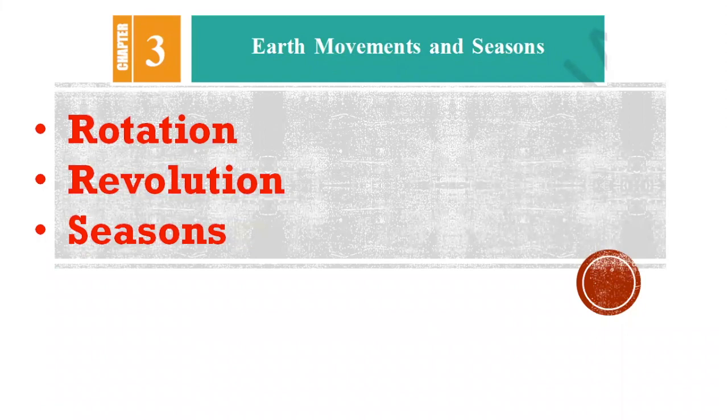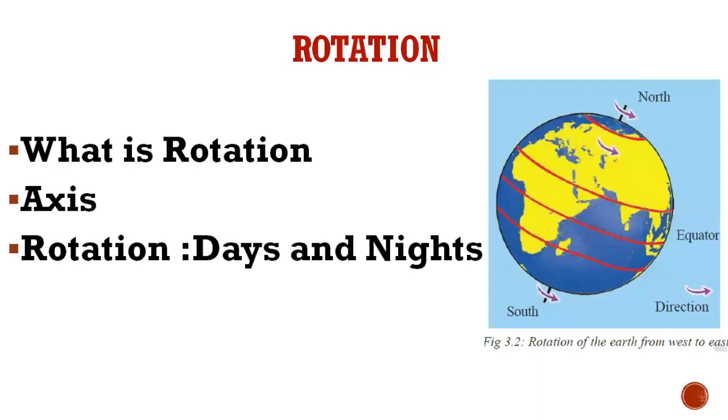Now, before going into seasons, let us recall what is rotation, revolution, and seasons. And you all know, children, the earth does two things, it rotates and it revolves around the sun. Now, what is rotation? How does the earth rotate?